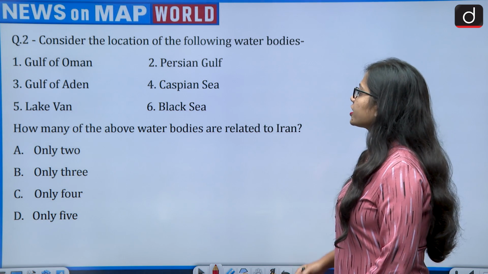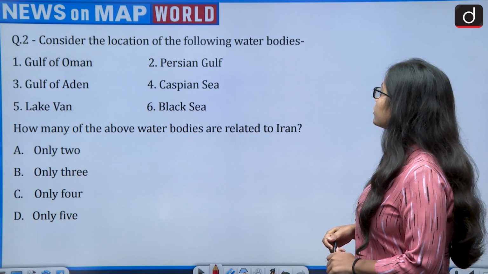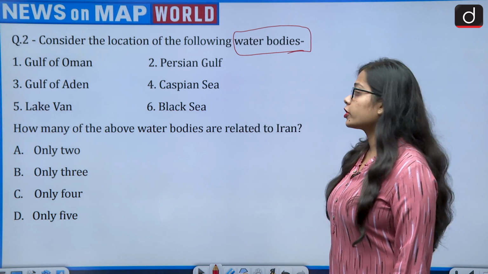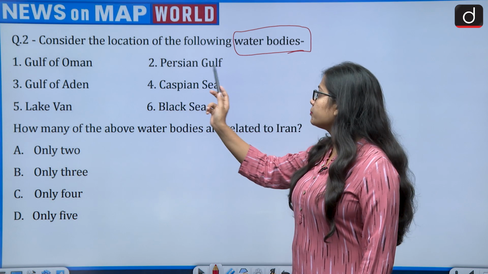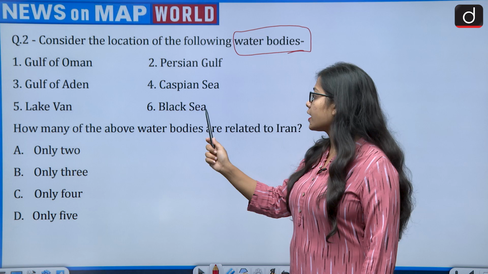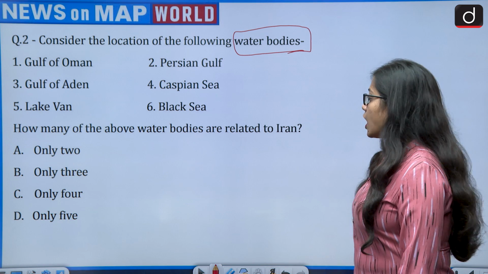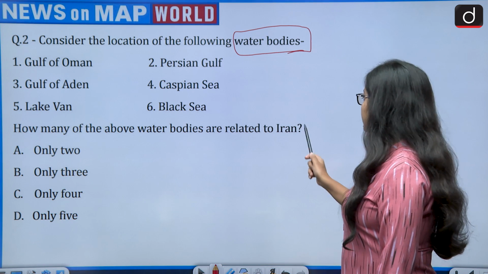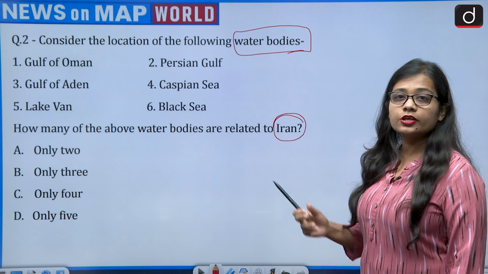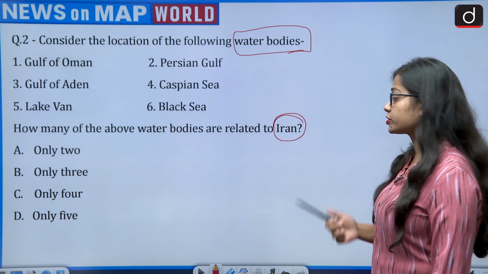So the question says, consider the location of the following water bodies: Gulf of Oman, Persian Gulf, Gulf of Aden, Caspian Sea, Lake Van and Black Sea. How many of the above water bodies are related to Iran? To solve this question, one has to know very clearly in his or her mind the location of Iran.